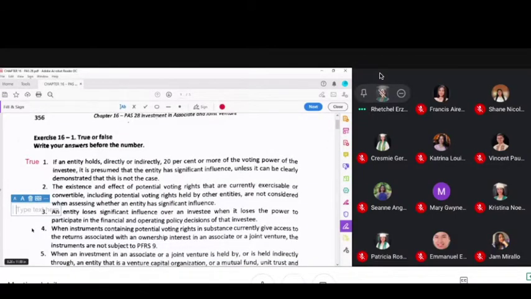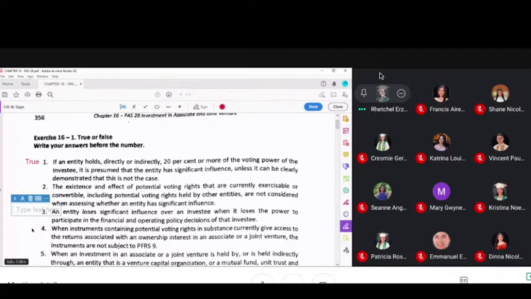Okay? Now, the very last point, class. Some problems will focus on 20%. If it will give you 21%, then you will be sure that there's a presumption of significant influence. Some problems will focus on exactly 20%. It would test your memory on what the rule was.